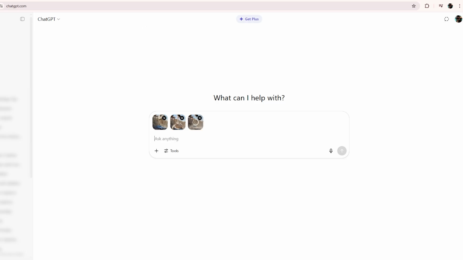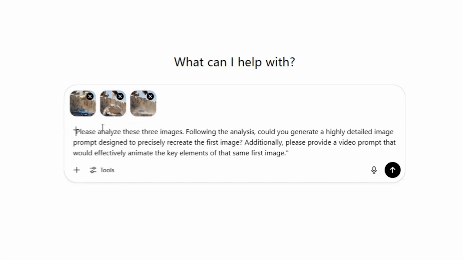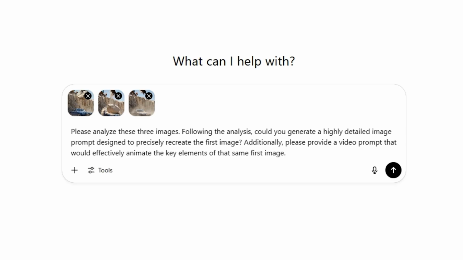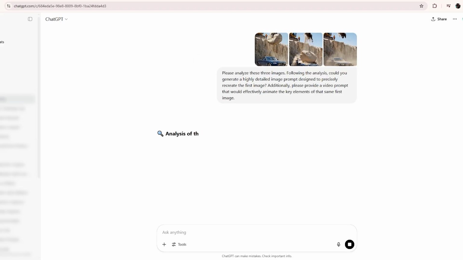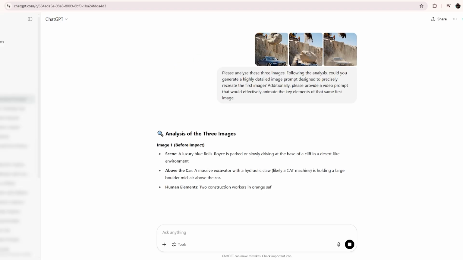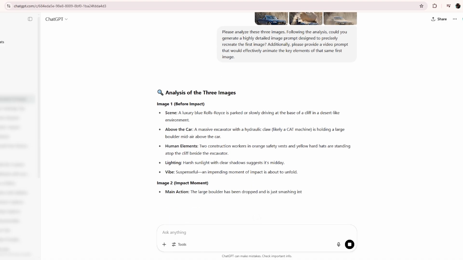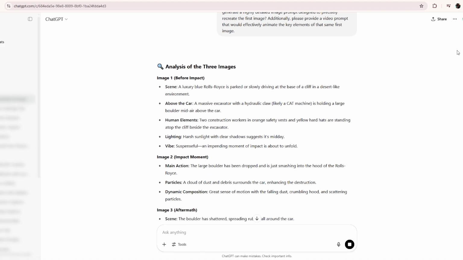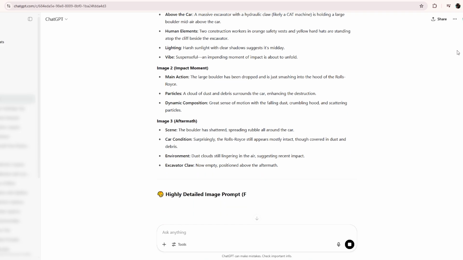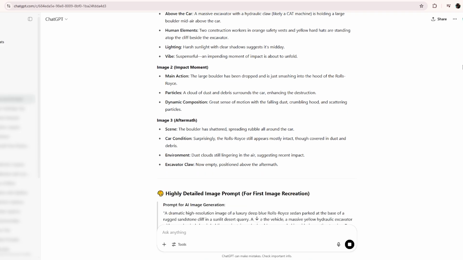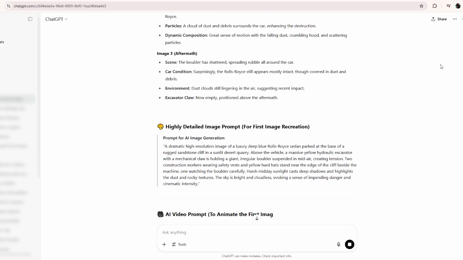Once you've got those 3 frames in ChatGPT, it's time to let the magic happen. I give ChatGPT this exact prompt. Please analyze these 3 images. Following the analysis, could you generate a highly detailed image prompt designed to precisely recreate the first image? Additionally, please provide a video prompt that would effectively animate the key elements of that same first image. And just like that, ChatGPT becomes your personal director. It spits out a beautifully detailed image prompt to rebuild that first shot, plus a video prompt to bring it to life, dust clouds, motion blur, cinematic camera sweeps, the works. You're officially holding the blueprint to a viral video scene.